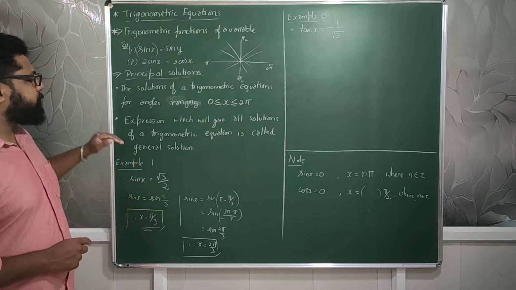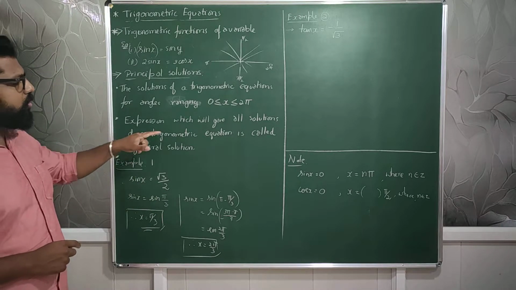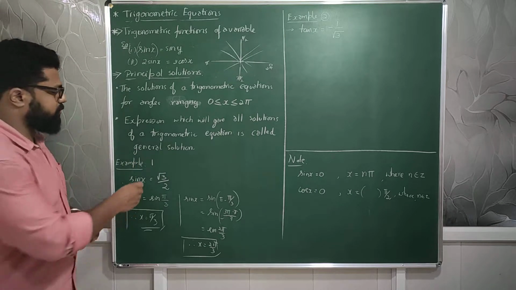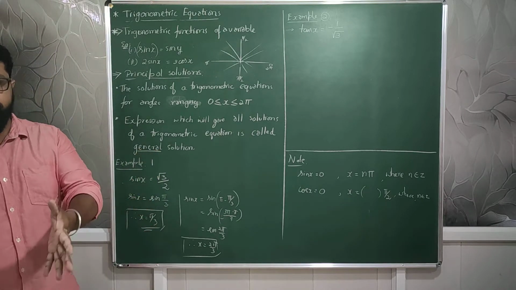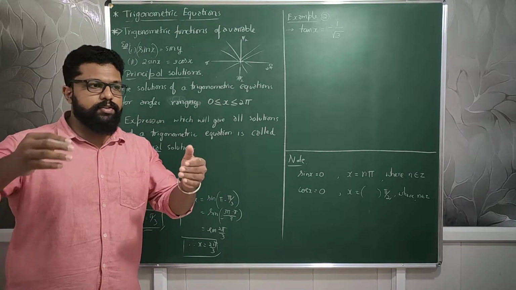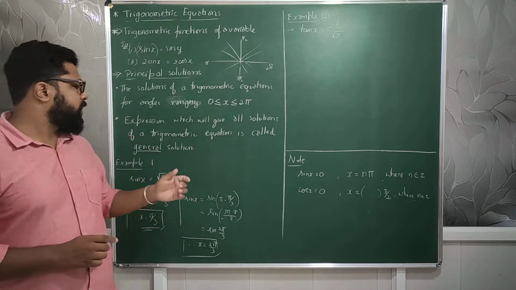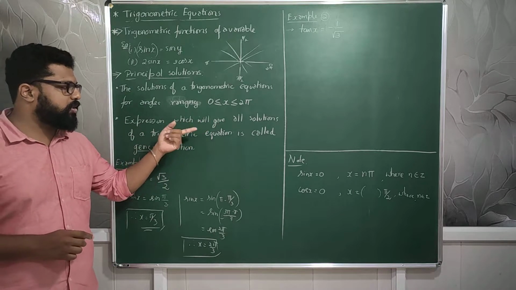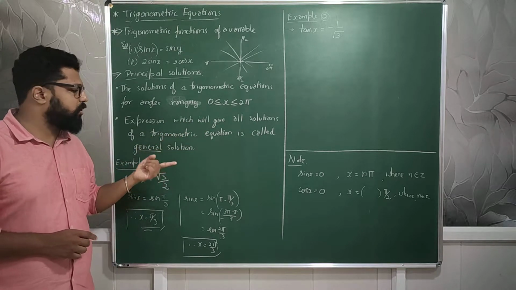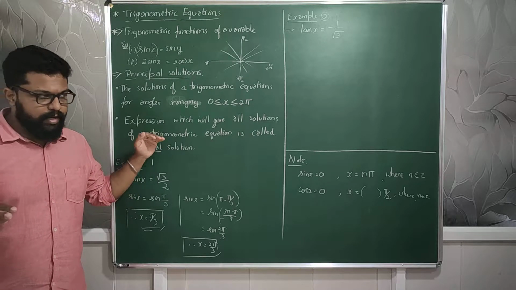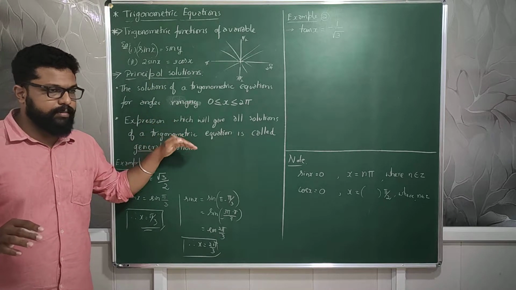Then the expression which gives all the solutions of a trigonometric equation is called a general solution. It's a name: general, normal. Like any equation which gives a series of values is called a general equation. In the same way, the expression which gives all the solutions for a trigonometric equation is called the general solution of that trigonometric function. We will come across these things while I am teaching you all.